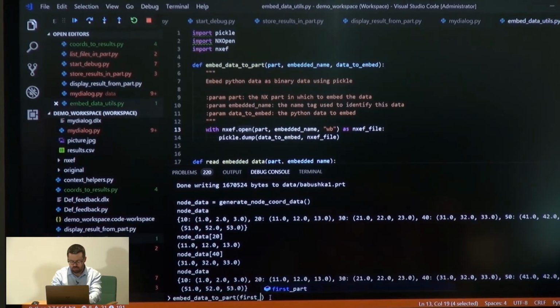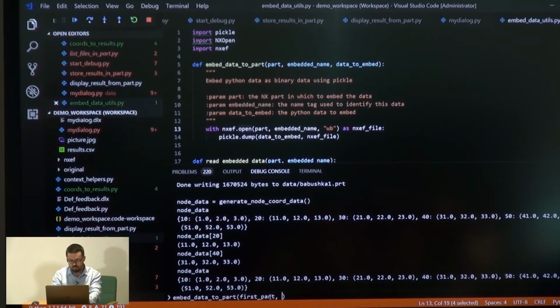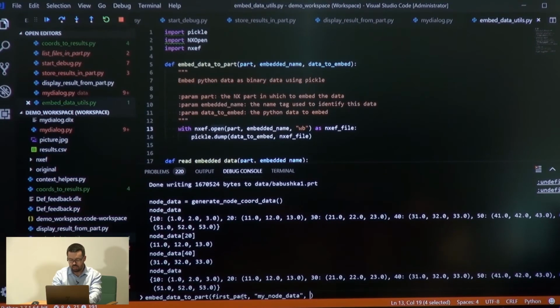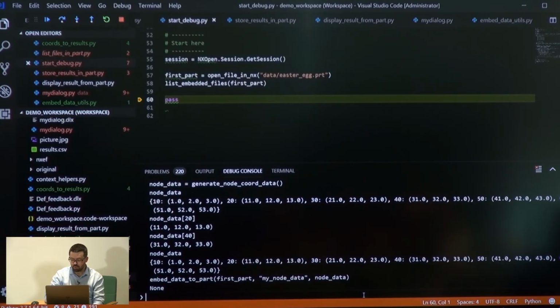I'm going to embed that into the first part here, which was my initial model part that I had open, and I'm going to call it my node data, and I'm going to save node data as the object. What it's going to do is call the Pickle module in Python and basically dump that to the file directly. Done. We're good. So now, let's list the embedded files in first part.